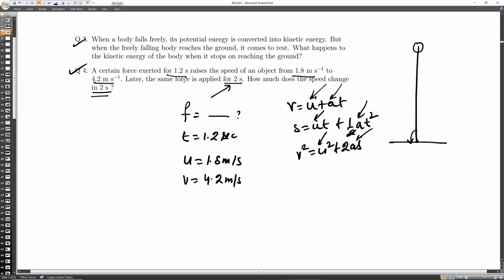But it is not saying for the next. Later, the same force is applied for 2 seconds. So instead of 1.2 second, if the same force is exerted for 2 seconds, then how much the speed is changed? Tell me. So it is asking for the next 2 seconds. It should be for next 2 seconds. Next 2 seconds should be there, no?